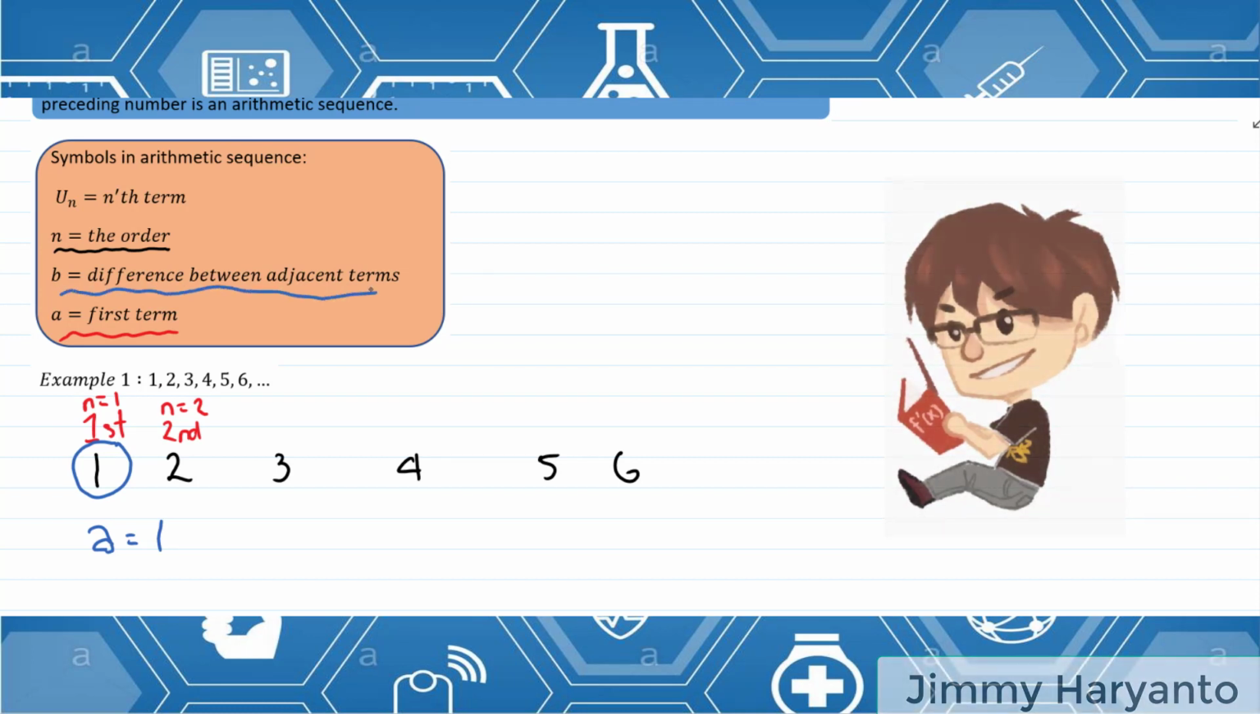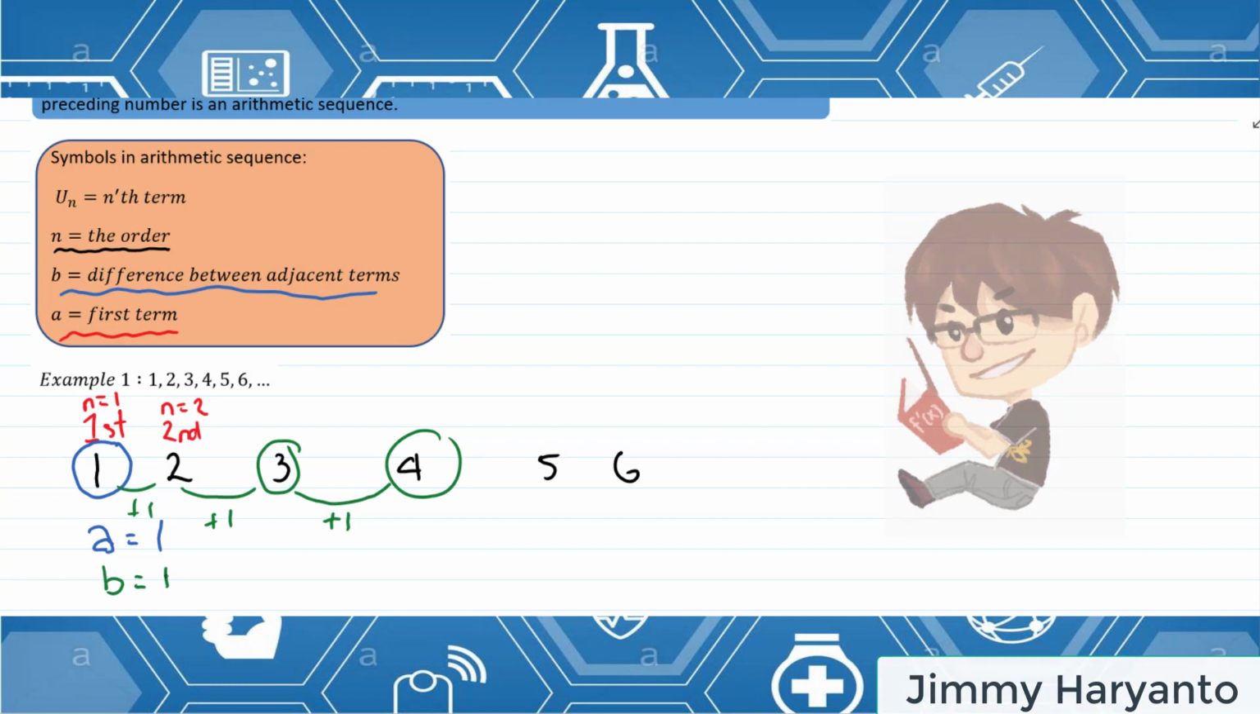What is the difference? The difference between two adjacent terms. Two adjacent terms means this one and this, maybe, but also you can use this one and this one. Okay, the difference will be 3 and 4. It means plus 1, right? This one is also plus 1, plus 1, so I can say the difference is plus 1. It means the difference is 1. Okay, this is how to find a and b.